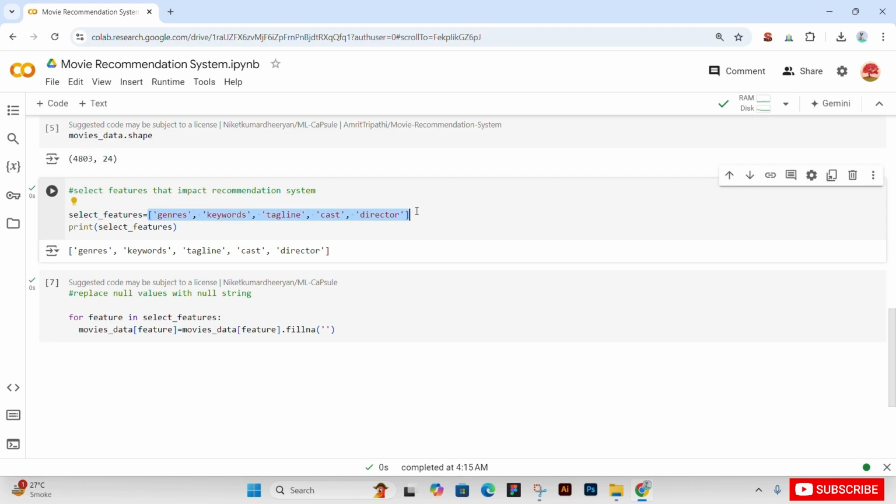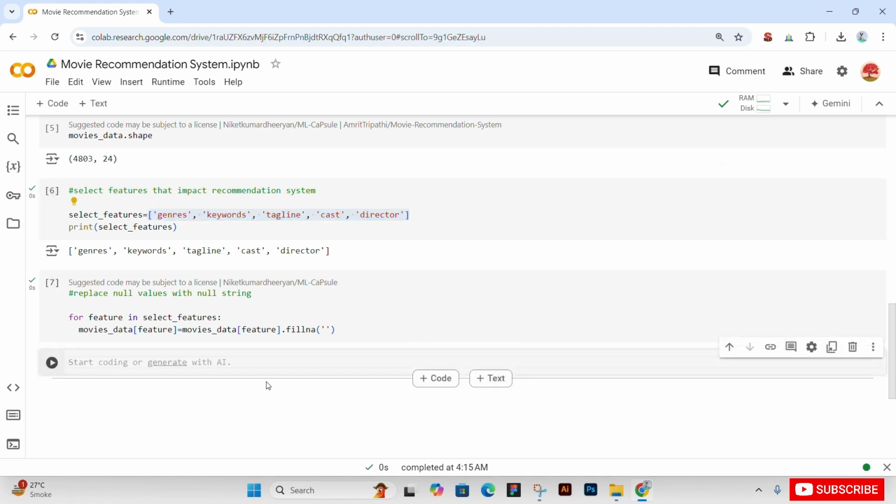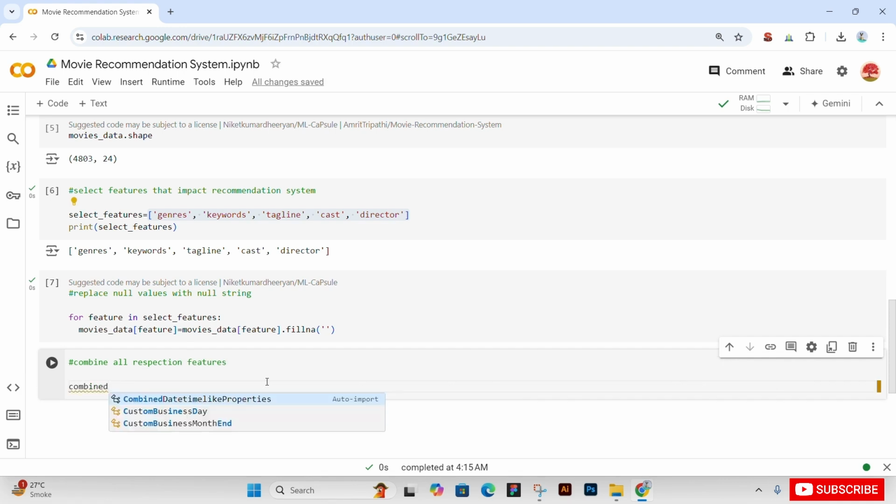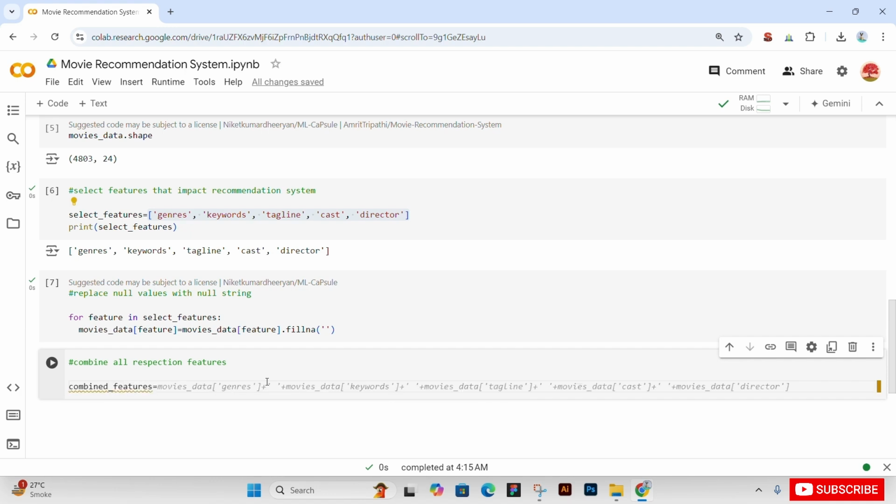So we will basically combine all these features. Combine features: movies data feature genre, movies data feature keyword, movies data feature tagline.